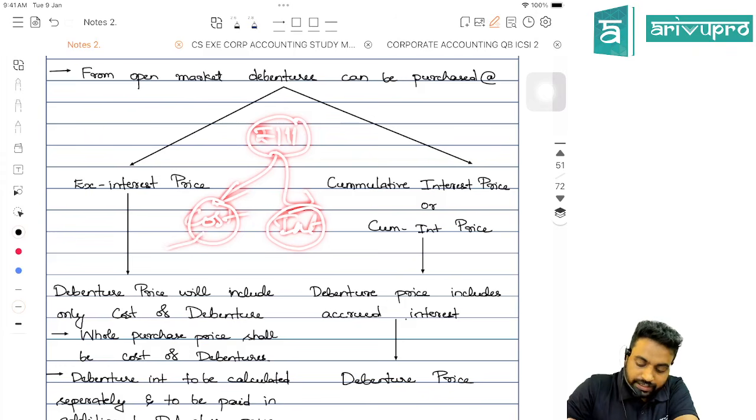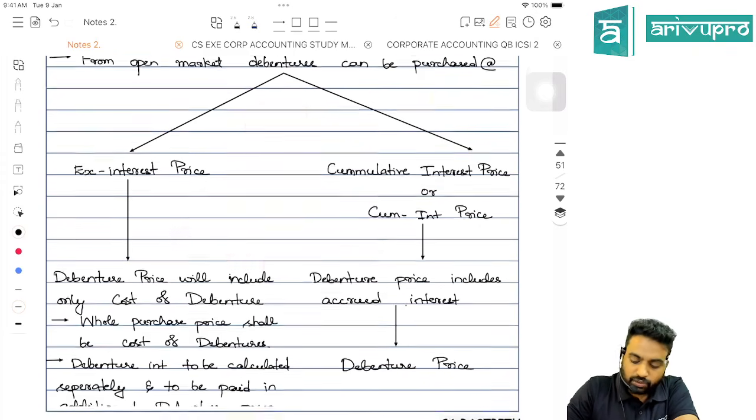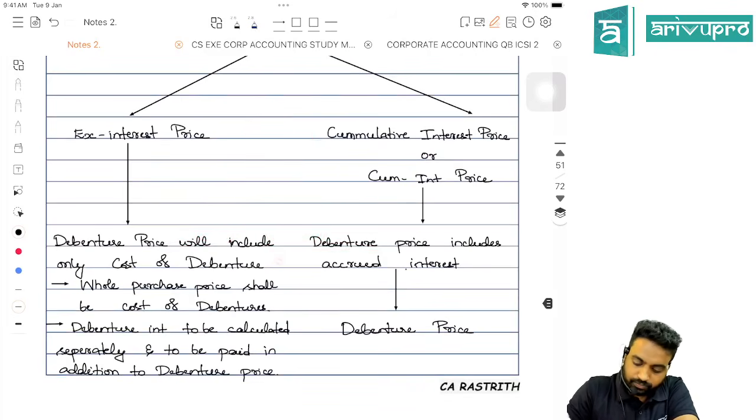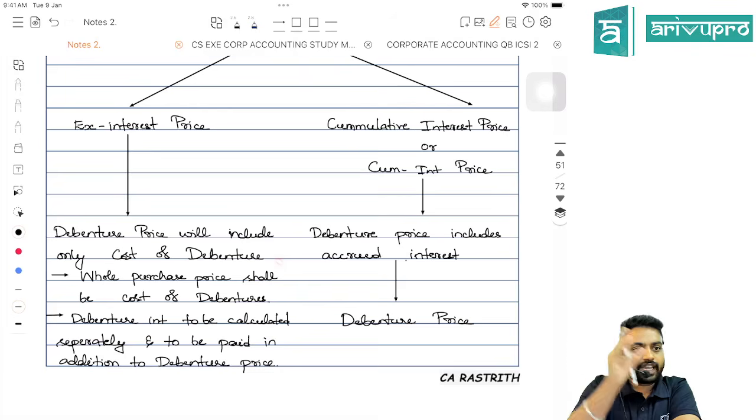So, how to compute interest? Very simple. We have to take face value of the debentures bought into rate into last payment of interest. For example, we are buying it on 31st March from the open market. Last payment of interest was, let's say, 31st October.